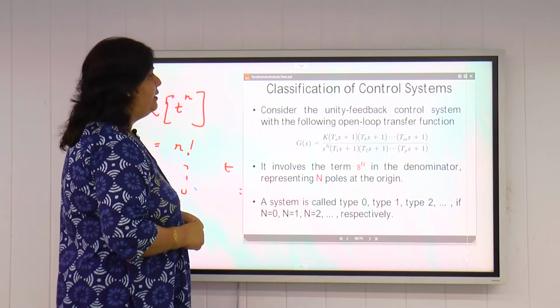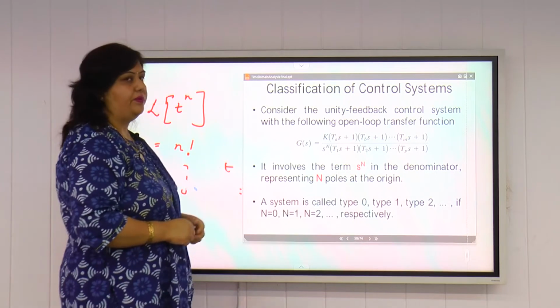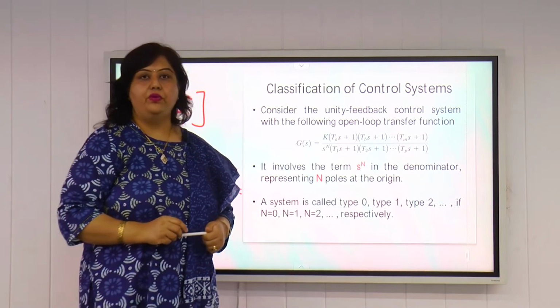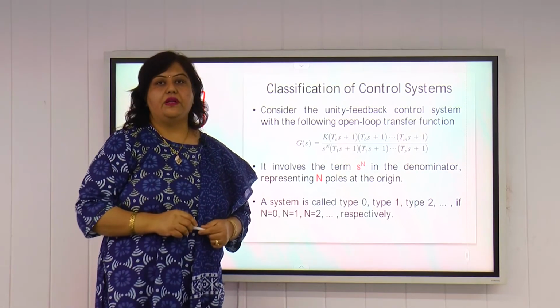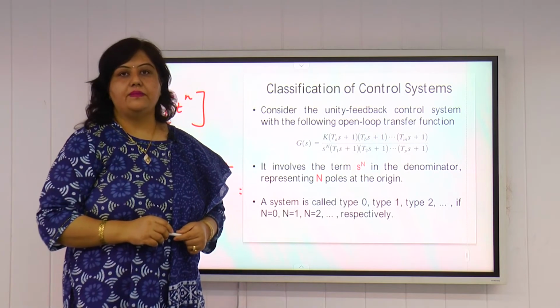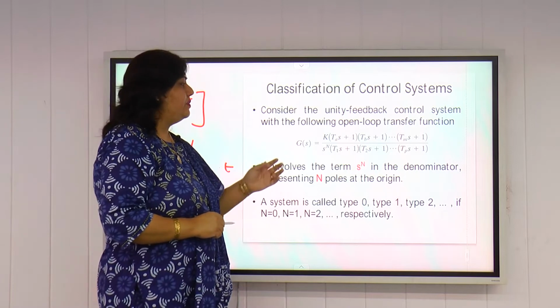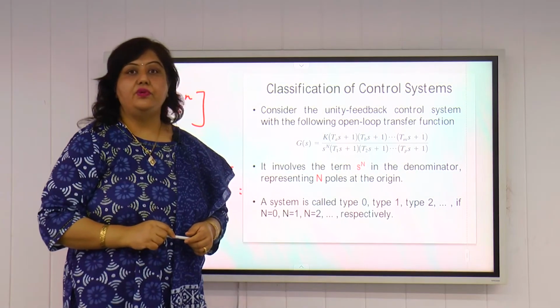Now we will consider the unity feedback control system with the following open loop transfer function. Now we are again defining an important term here, that is open loop transfer function. One is closed loop transfer function, represented by C(s)/R(s) equal to G divided by 1 plus GH. And what is open loop transfer function? Open loop transfer function is defined as G(s)H(s).